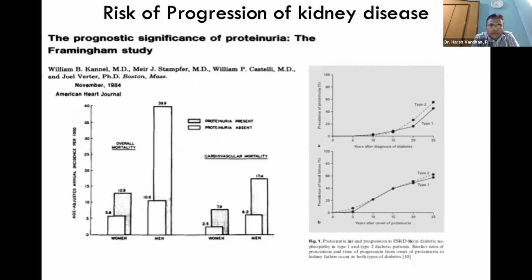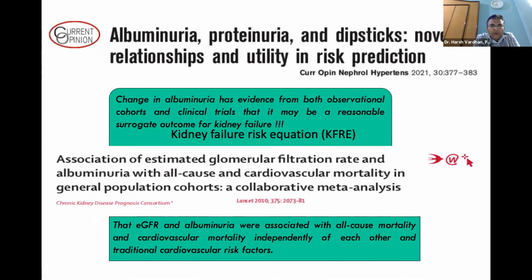Well, regarding this risk of progression of kidney disease, the famous Framingham study also suggested that you have increased overall mortality and cardiovascular mortality when you have more proteinuria. Similarly, here you can see the more proteinuria you have, the greater the chances of worsening of diabetes. Albuminuria, proteinuria, and dipsticks: this was a publication recently in 2021 where they formulated a kidney failure risk equation, where they calculate the kidney failure risk in an individual, and albuminuria is an important component of this kidney failure risk equation.